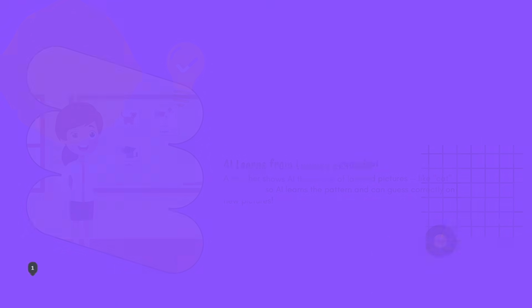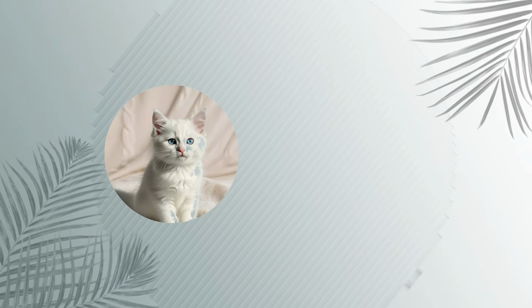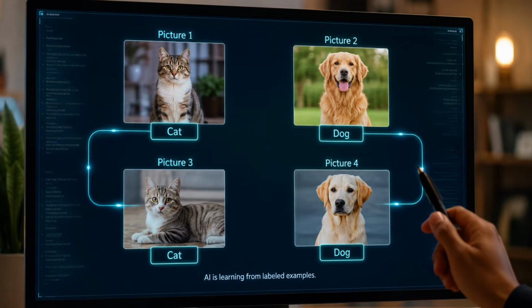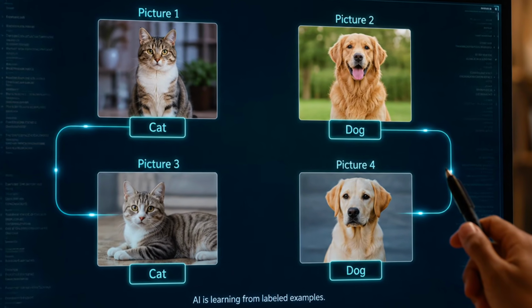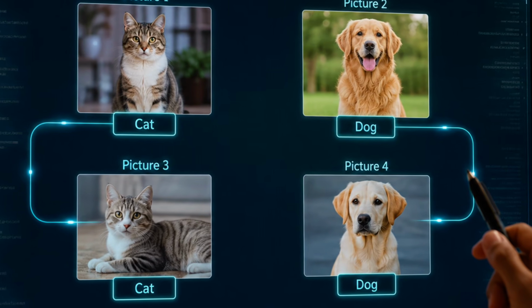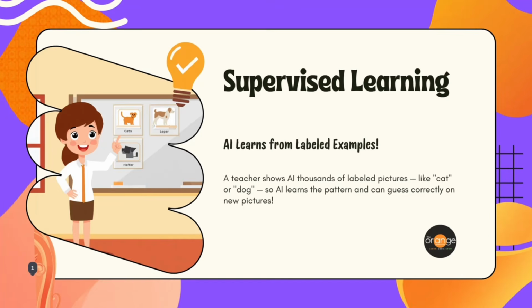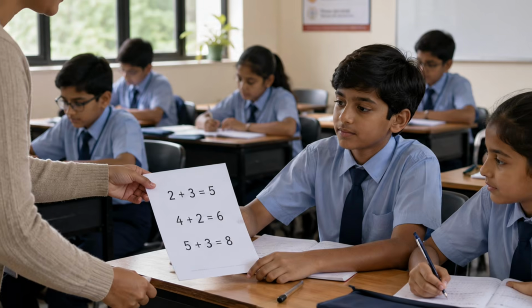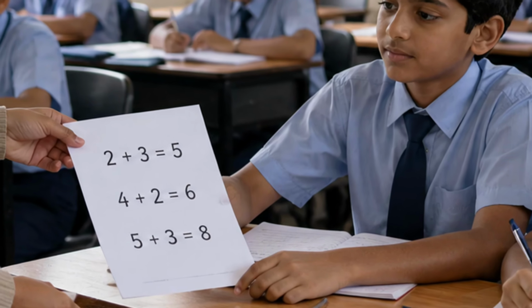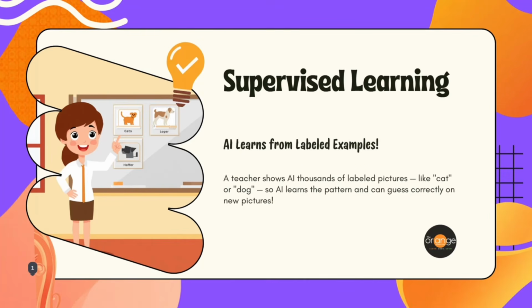So the example will be like picture 1 is of cat. Then picture 2 is of dog. Picture 3 is of cat. Picture 4 is of dog. So already names are given. So AI learns the difference. Soon it can identify a new picture, maybe of cat or dog, whatever. Now, I'll give you one more example. For example, teacher gives 2 plus 3 is 5, 4 plus 2 is 6, 5 plus 3 is 8. Now after seeing many examples, you understand the pattern. This is similar to supervised learning.